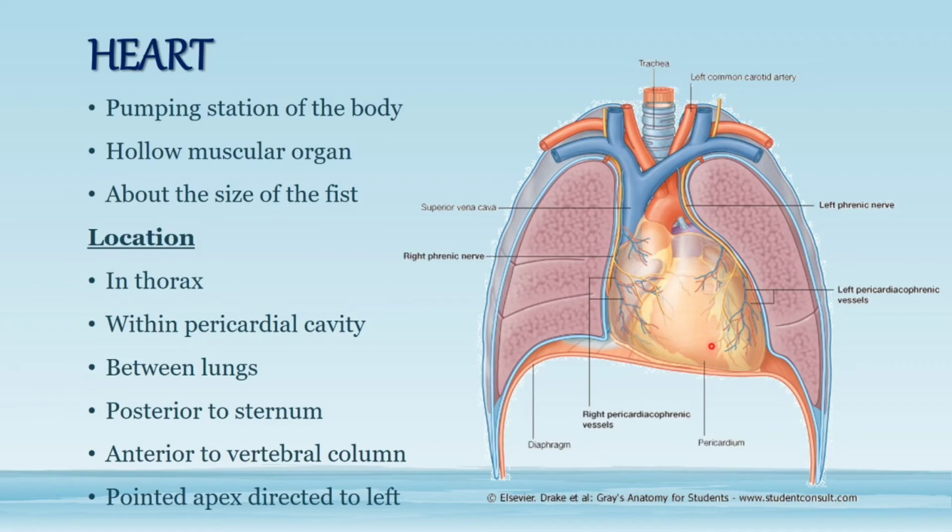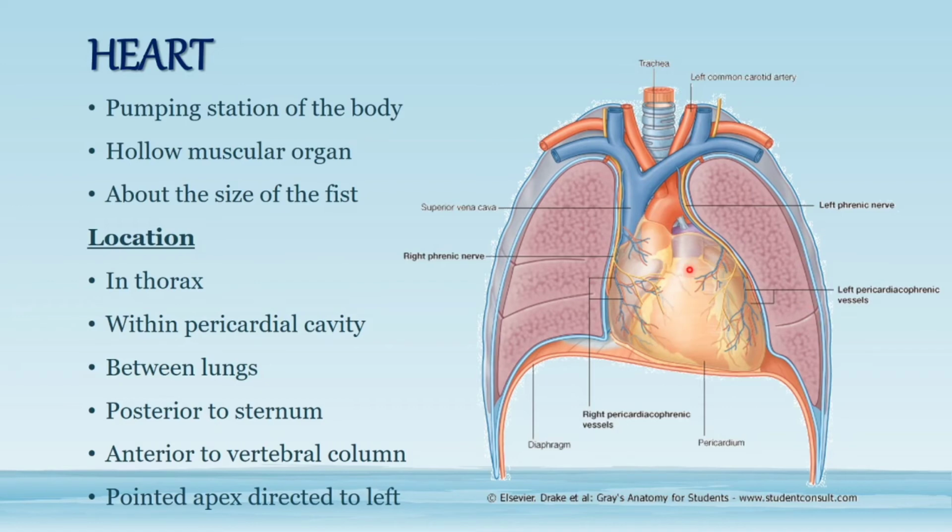So this is heart, and it's a muscular organ. This muscular organ has the function of pumping, contraction. The size of the heart is about a fist. If you make a fist, the size of the heart can be estimated, though it varies in size. This heart is present in the thorax above the diaphragm, in between the two lungs, right behind the sternum and anterior to the vertebral column.